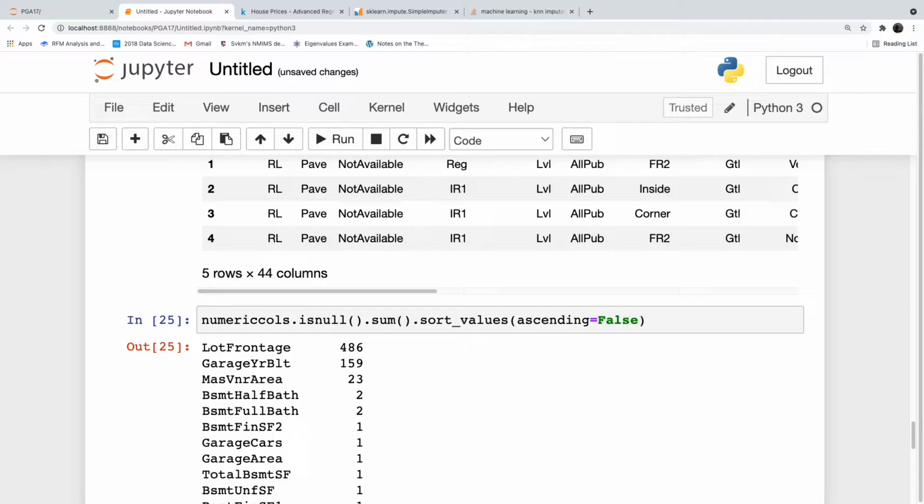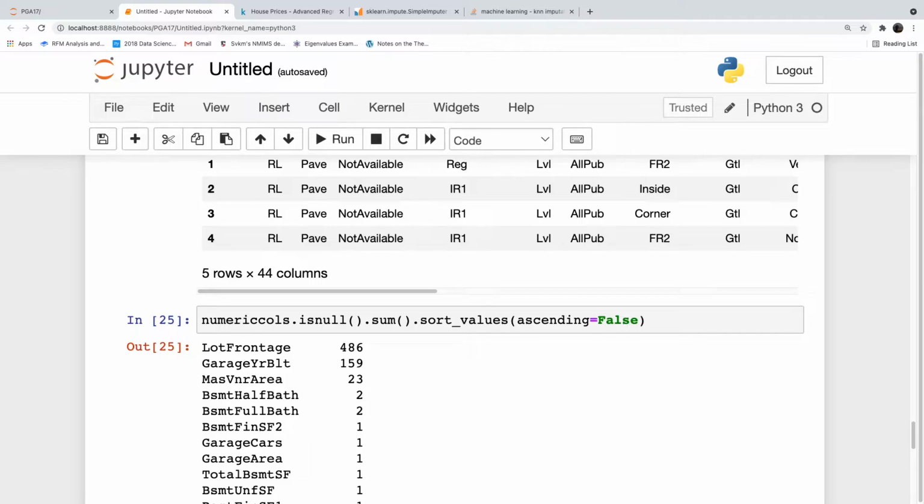Okay, so we can see here lot frontage, garage year built, mass vnr area, basement, half bath, full bath and all are there. So we can impute with median. Median imputation is a safer imputation because if any of these values does not have a decimal and you impute it with a decimal, later you might get a problem saying mixed data types, because int64 and float64 are two data types. To avoid this situation, median is the safest strategy, because median will always impute a whole number.